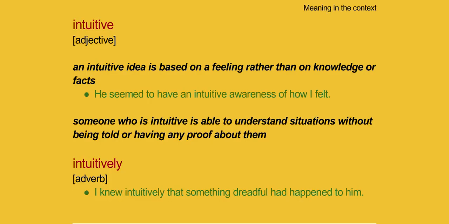Definitions. Intuitive: an intuitive idea is based on a feeling rather than on knowledge or facts. He seemed to have an intuitive awareness of how I felt. Someone who is intuitive is able to understand situations without being told or having any proof about them. Intuitively: I knew intuitively that something dreadful had happened to him.